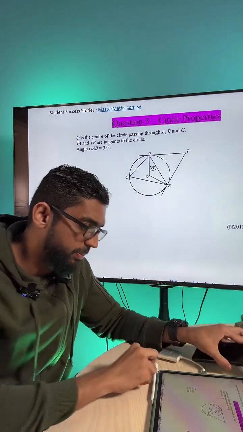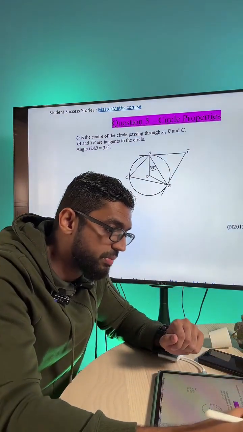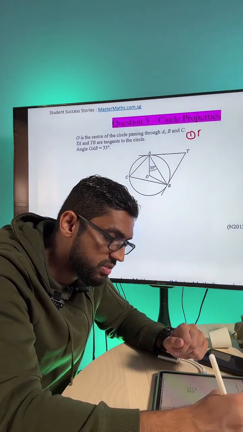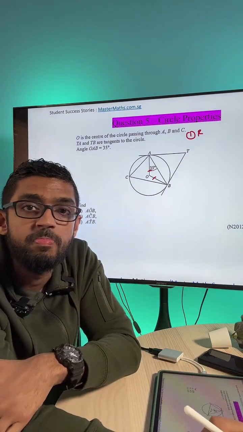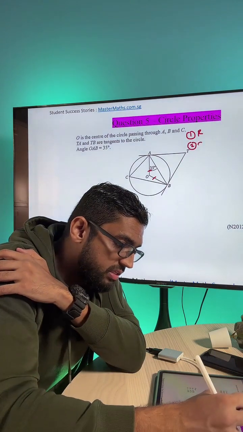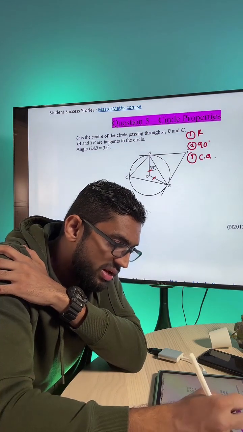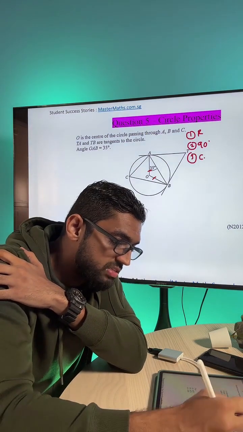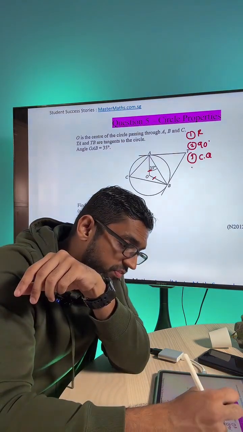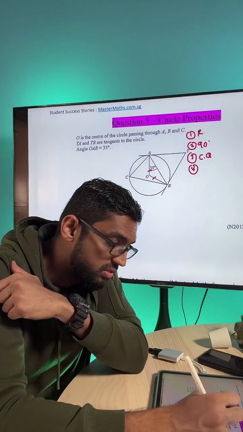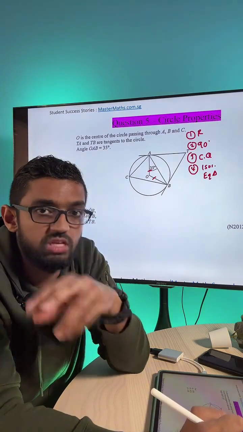Okay, when you see circle properties, right, best to mark out these few things. I'm going to write down for you here at the corner, okay? So again, best to mark out your radiuses first. Okay, any radius you see, you mark out. So over here, I see 2 radiuses. I go and mark it out. Okay, the second thing, mark out all your 90 degrees. Third thing, you mark out all your cyclic quadrilaterals. Now, what in the world is a cyclic quadrilateral? Okay, it is basically a 4-sided figure that touches your circumference. And the fourth thing, my friends, is any isosceles triangle or equilateral triangle. Okay, mark those things out.